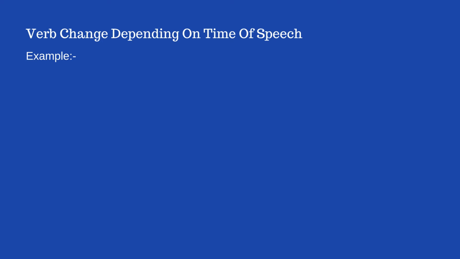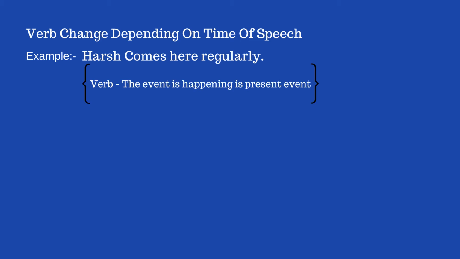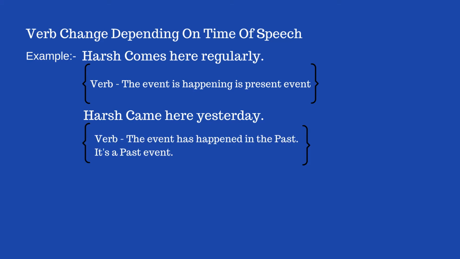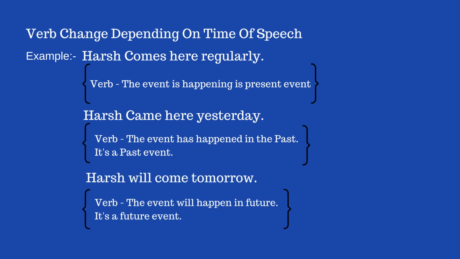Let's take some examples to make things even clearer for you. Harsh comes here regularly. The event which is happening here is a present event because he is coming regularly. Let's take another example. Harsh came here yesterday. The event has already happened in the past, so it's a past event. Let's take another example. Harsh will come tomorrow. The event will happen in the future, so it's a future event. As we can see, for different times, verbs change. Like comes becomes came, becomes will come.